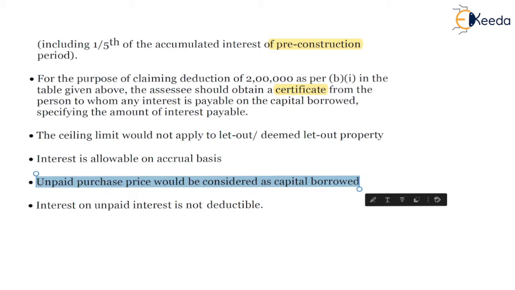So out of 100, if 20 rupees is still outstanding and payable to the seller by the buyer, in that case the deduction will be available on the entire amount. Interest will be calculated on rupees 100 and not 80.